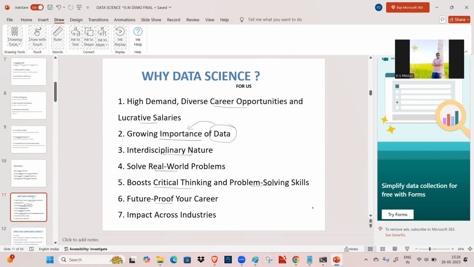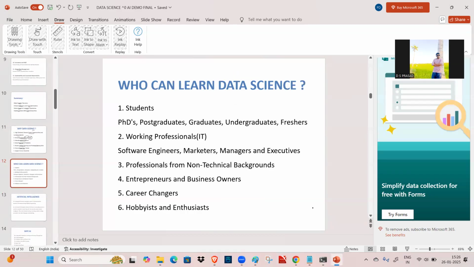Okay, and it is future proof for your career and impact across the industries, because most of the industries are moving towards data science. So who can learn this data science? When it comes to this, students. So what are the students?